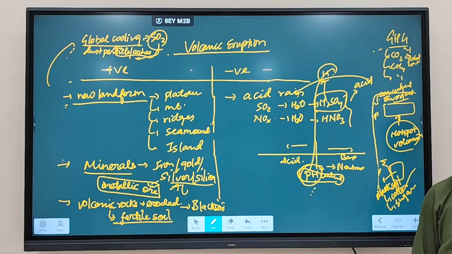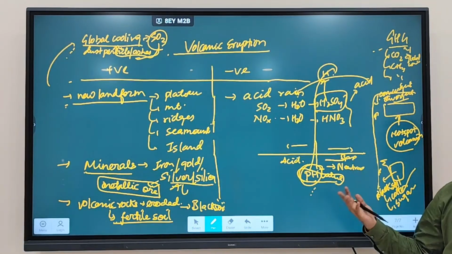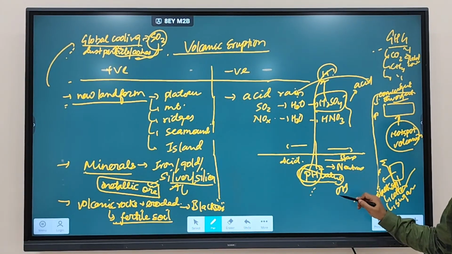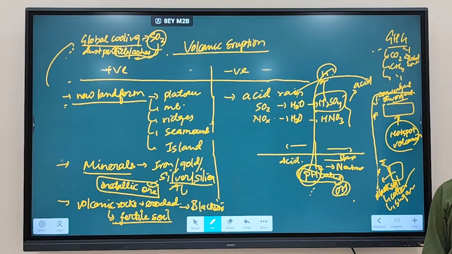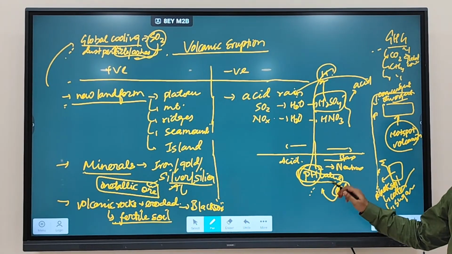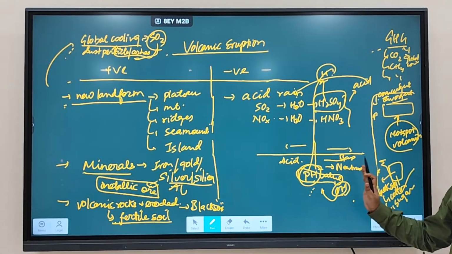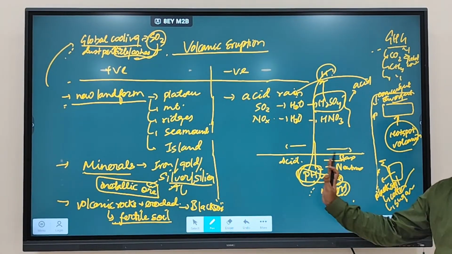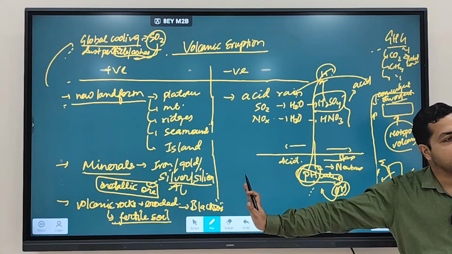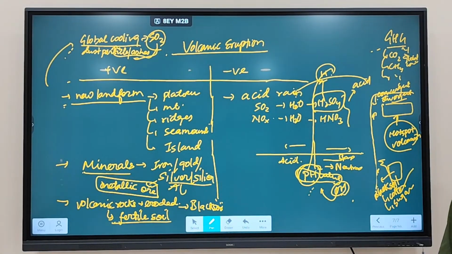That is what you have to keep in mind. In base, you will generally have which? OH concentration. That is what you are measuring in the base part. So less hydrogen concentration means it is going to be base. More hydrogen concentration means it is going to be acid. Clear? Any doubt regarding this?